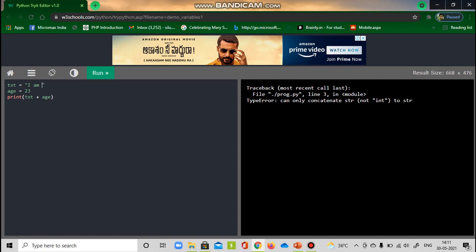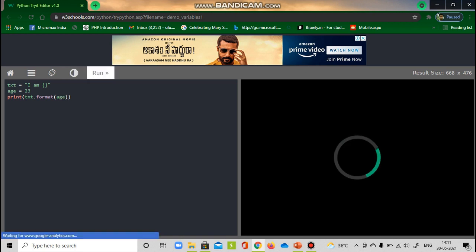So simply put a curly brace and then you can use text.format, and inside the parenthesis you can simply give your age. And now when running this script, we are able to combine our string data with our numeric data.